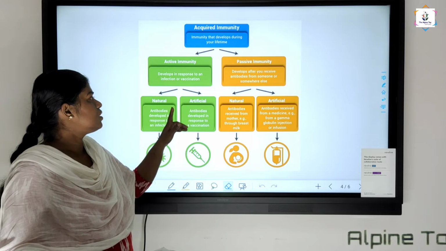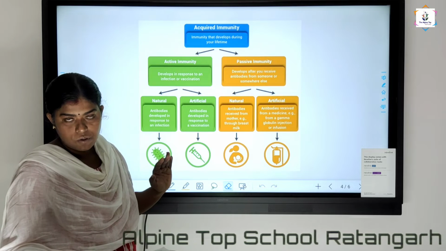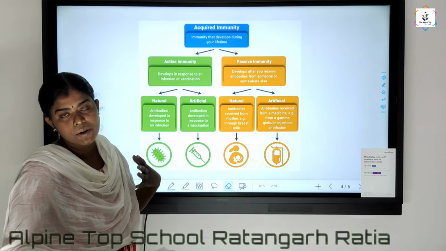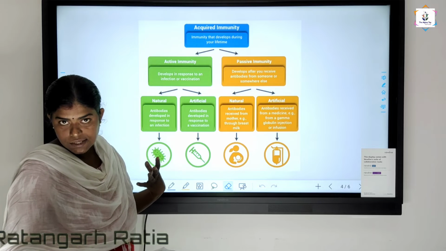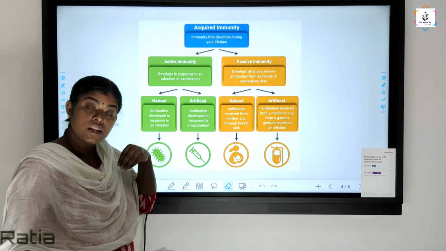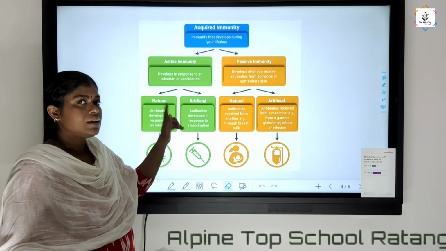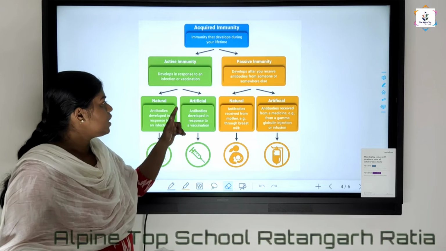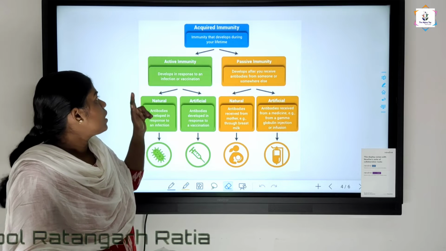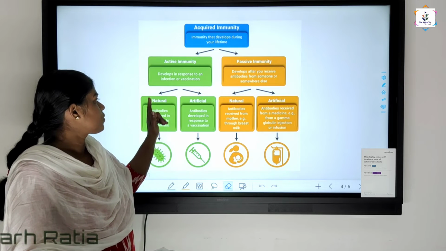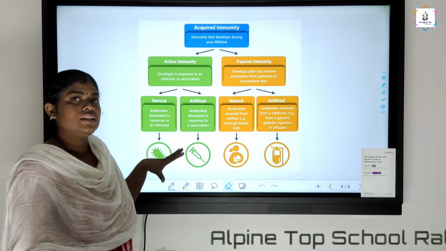In active immunity, the antibodies are created in our body itself. Our body has the capacity to make antibodies against diseases, and those antibodies are prepared in our body itself. That is known as active immunity, and it can be of two types, natural or artificial. In natural acquired immunity, meaning natural active immunity, we are getting that particular disease.